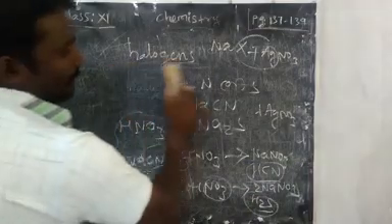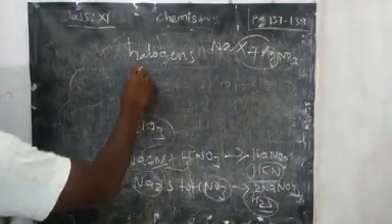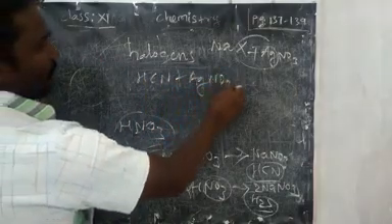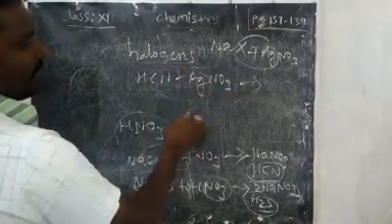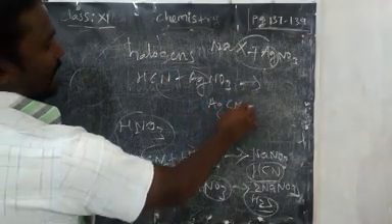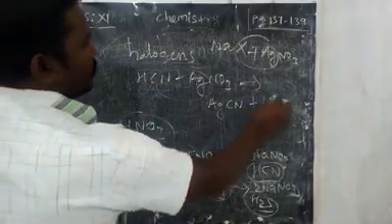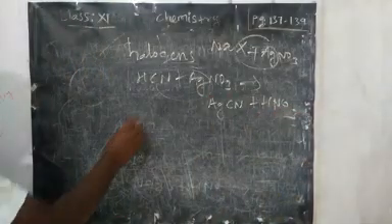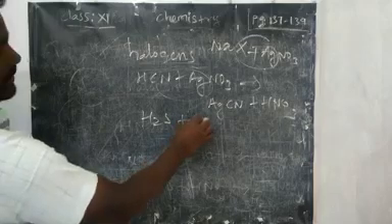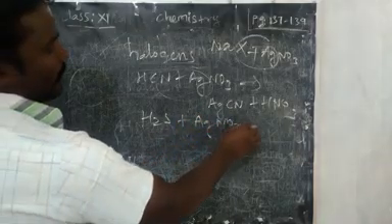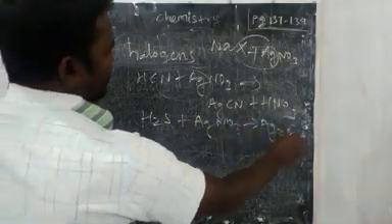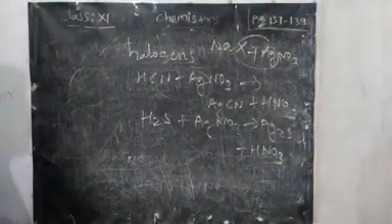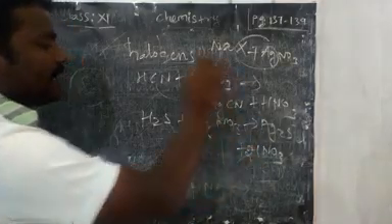We can add silver nitrate with HCN. If you add silver nitrate, what will happen? AgCN, silver cyanide, with HNO3 will form. In case sulfur is present, it will form Ag2S with 2 HNO3.